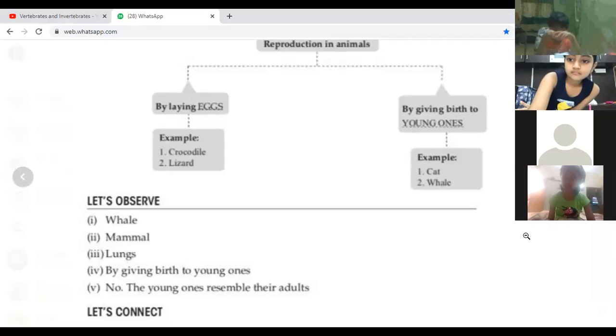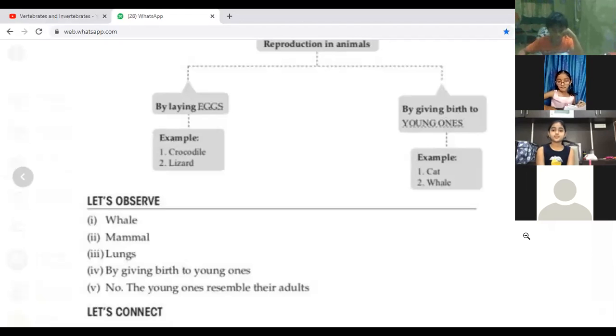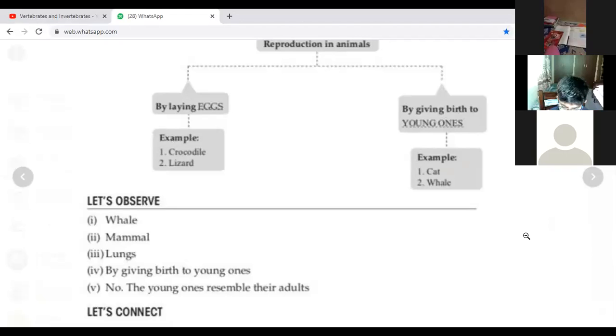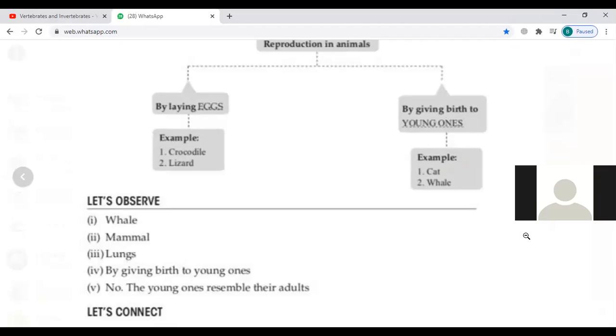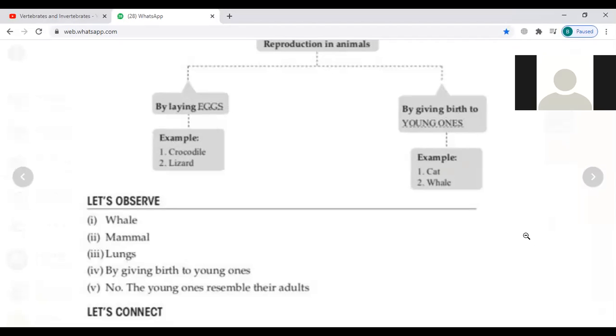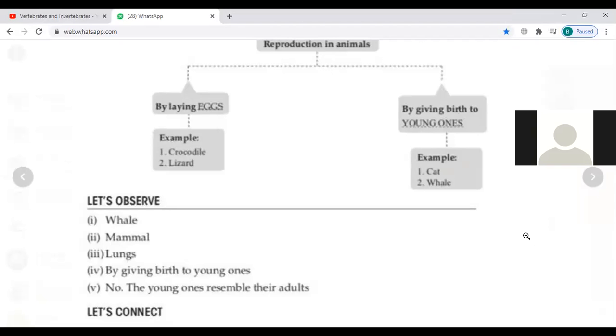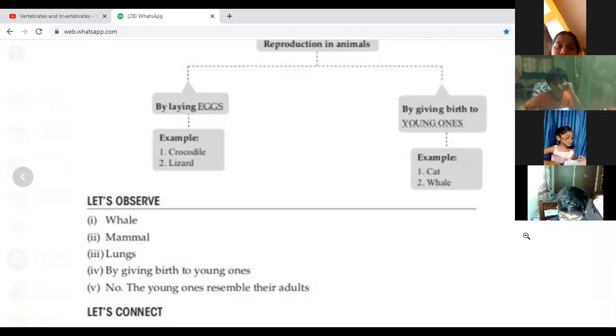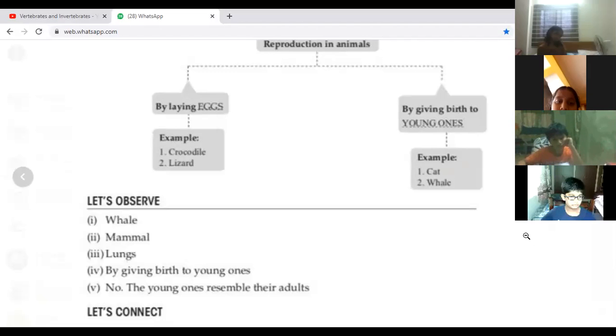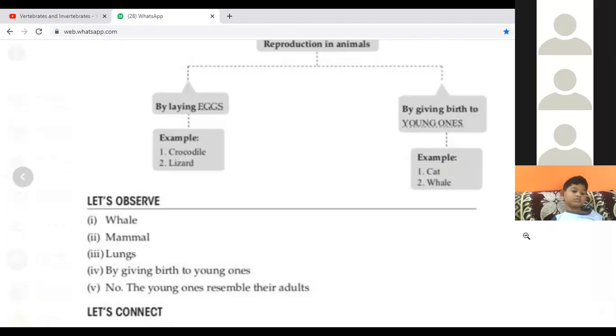I'll keep the page for 1 more minute. Ma'am, you can wait 2 minutes, ma'am. I'm writing. Who is this? Mary Tarunika, ma'am. Finish it. Those who finished, just raise your hand. You have a raise your hand option on your screen in the chat. Just press that. 4 of them finished. 5, 6, 7, 8. Ma'am, who's finished? We should raise our hand. Yes, so that I will know and I can change the page.